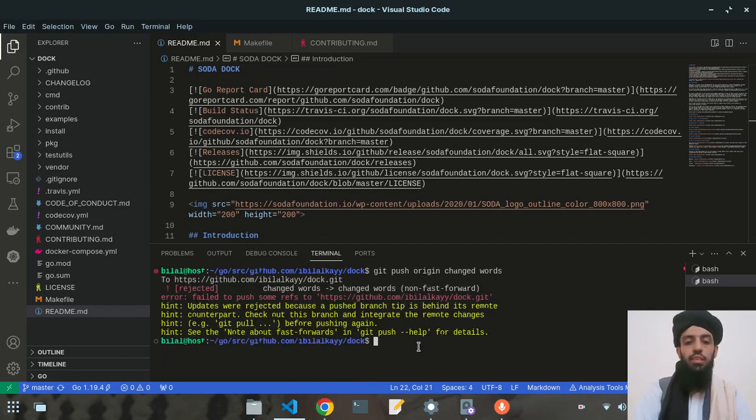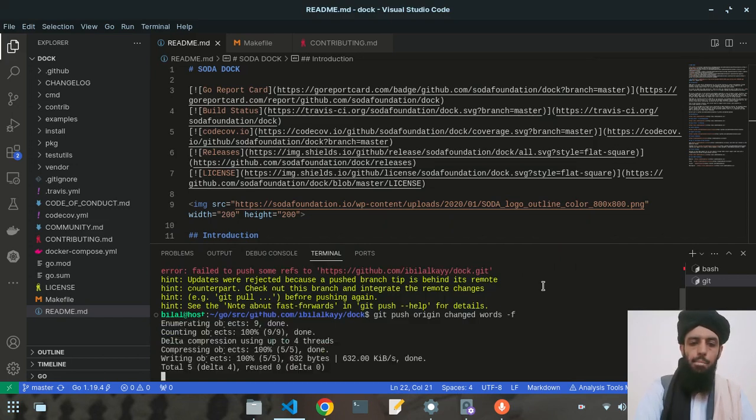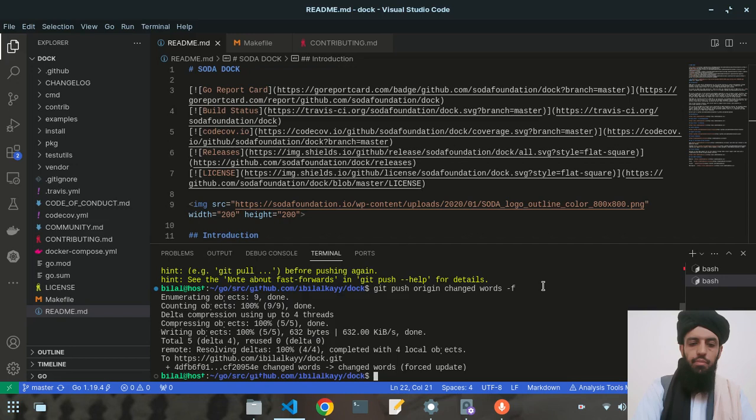Now you can see that it is asking me to force this because it is rejected. So I will write -f for the force. All right, so let's force this. Now you can see that the changes are forced.